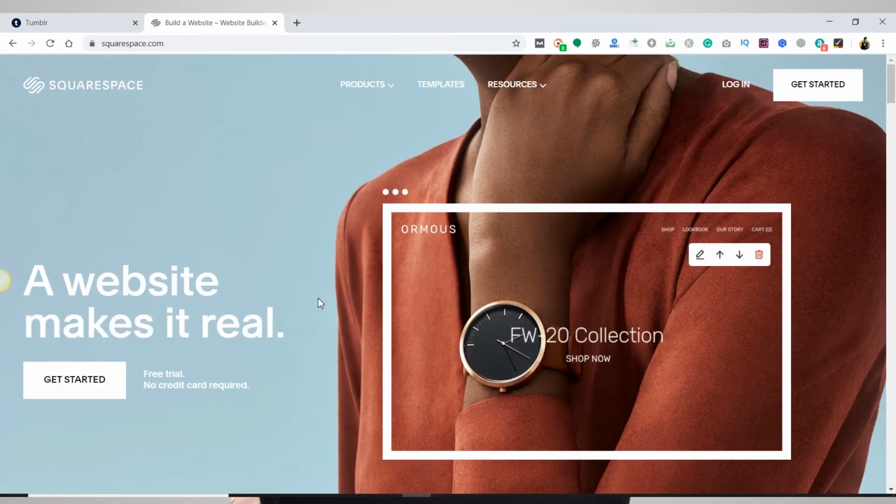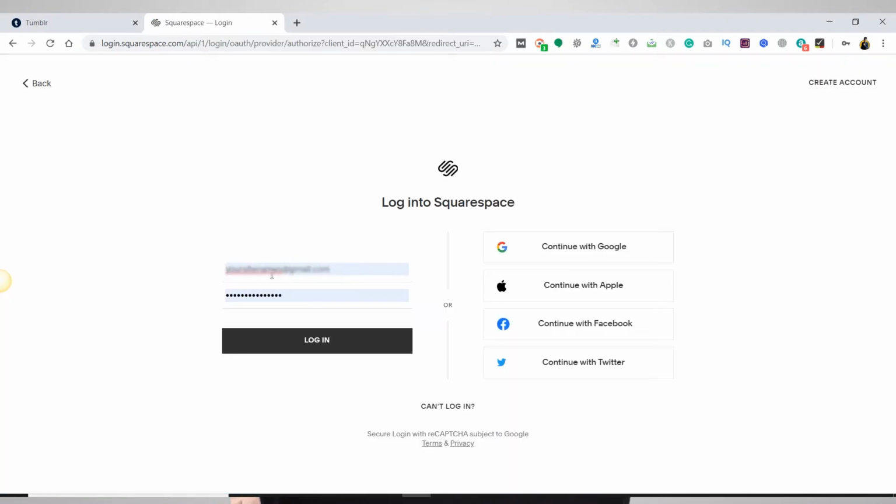So this is how the Squarespace platform looks. Click on get started and there are a few details you need to fill. I've created a sample email address, so I just log in from here, or if you don't want to log in from here, you can simply click on continue with Google and the other options, and there are a few simple steps to get started.